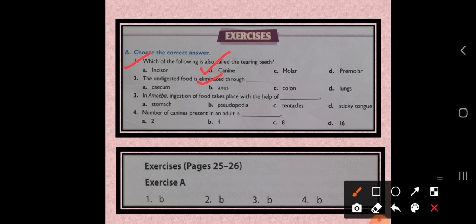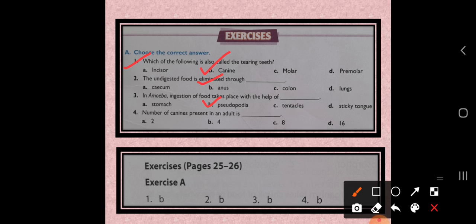In the third question, in amoeba, ingestion of food takes place with the help of stomach, pseudopodia, tentacles and sticky tongue. So what is the answer? That is pseudopodia. Just as human beings take their food with the hands, in a similar way, amoeba ingest their food with the help of pseudopodia.